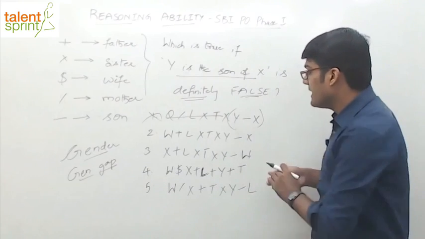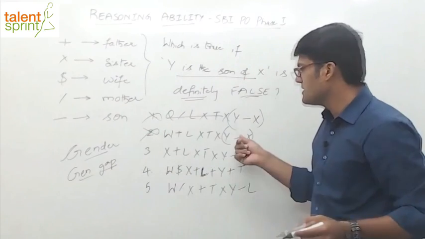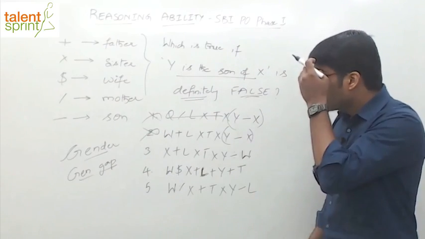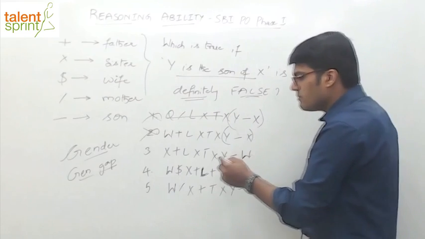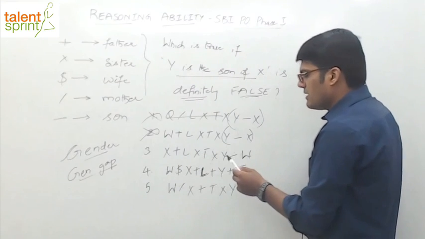Second one, again Y and X are connected directly, and I think it's the same thing. Y division X. Y is the son of X. Second option gets eliminated. Division means son. Eliminated. Third option, X plus L into T into Y and so on. So maybe here X and Y are separated, so we'll have to connect them. Y is the son of X. So what do we do?